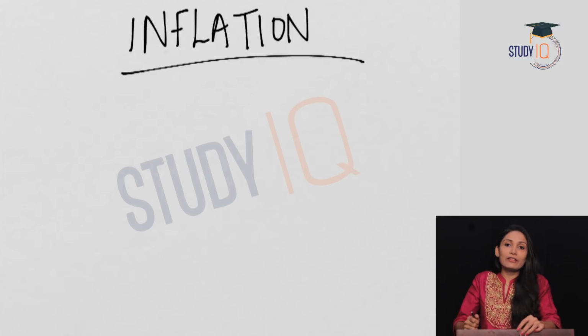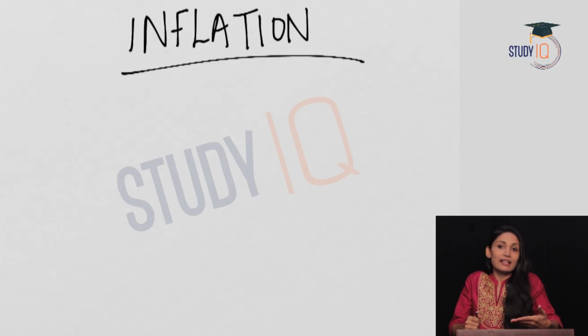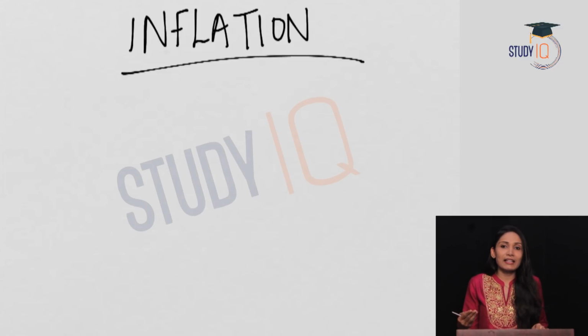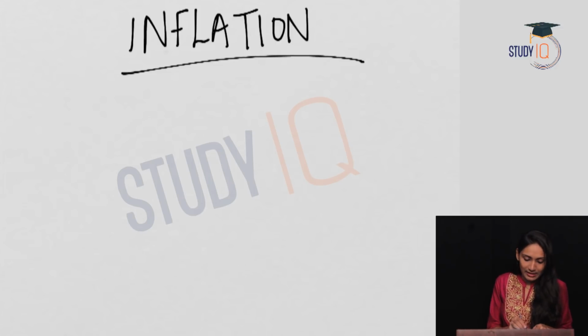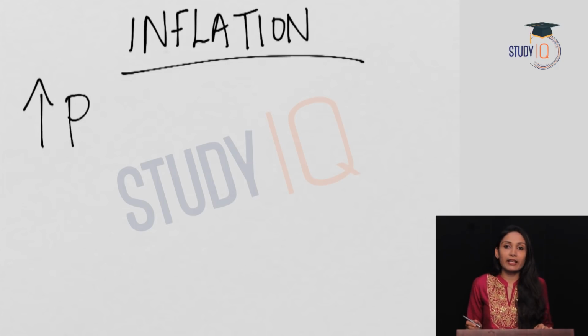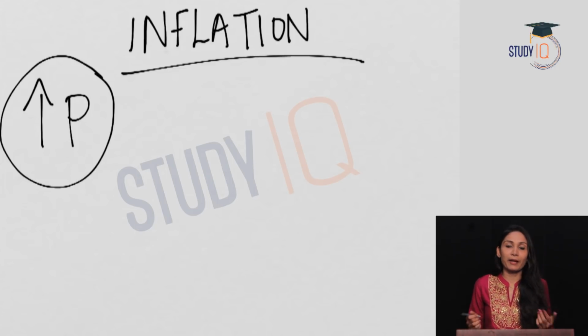In this session, we will be learning a new module, inflation. What is inflation? Inflation can be said as a persistent rise in the general level of prices of commodities in an economy. That is, the increase in the average price level in the economy. So, inflation means that with more money, you are now able to buy only fewer commodities. So, inflation means persistent rise in the prices of commodities in an economy over a long period of time. So, it generally means increase in prices.